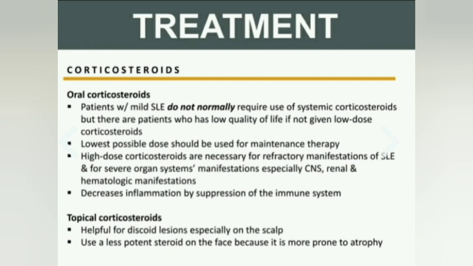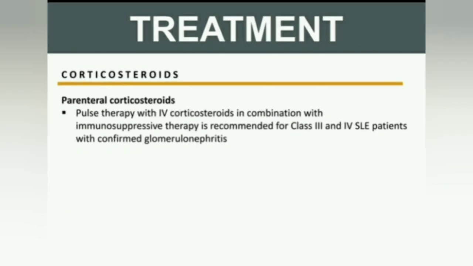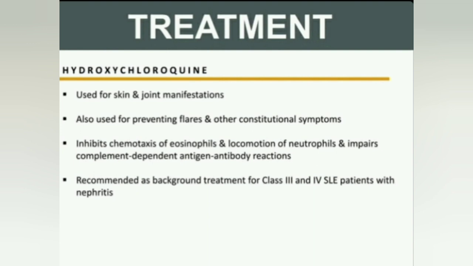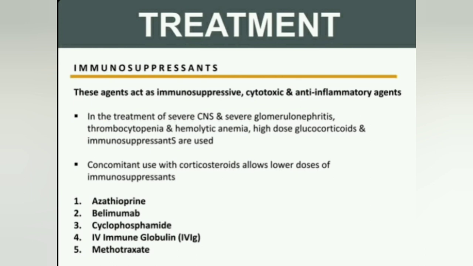Corticosteroids. Oral corticosteroids: patients with SLE do not normally require the use of systemic corticosteroids, but there are patients with a low quality of life who are given low doses of corticosteroids. Typically, corticosteroids are helpful for discoid lesions, especially on the scalp. Parenteral corticosteroids: pulse therapy with IV corticosteroids combination.